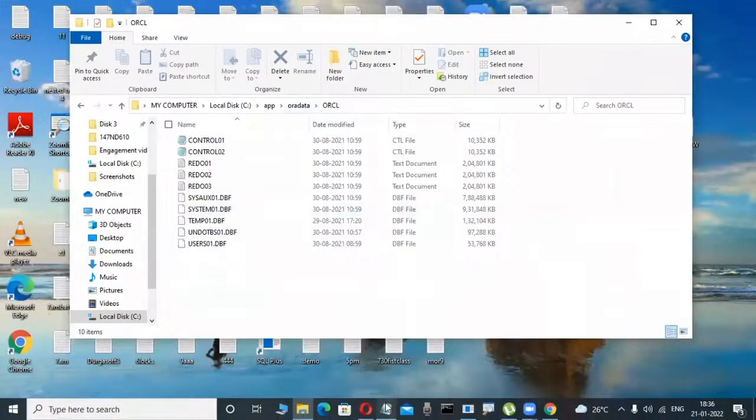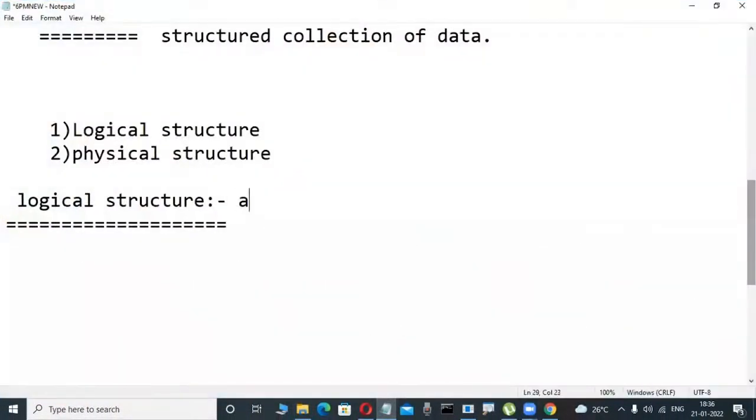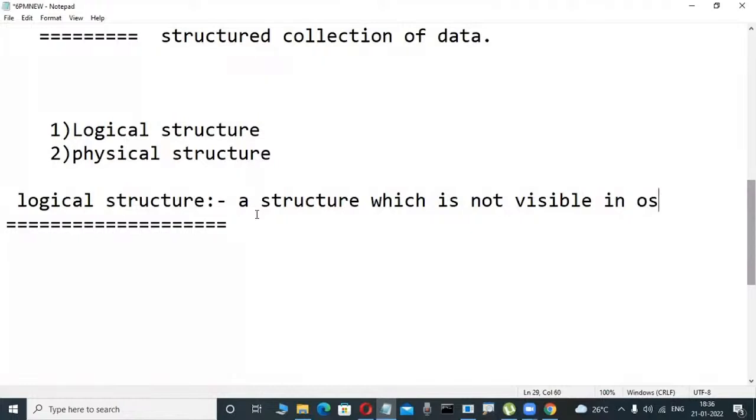That's why, what is a logical structure? Don't write it: a structure, a database structure, which is not visible in the operating system, in the OS, is called a logical structure of the database. That's why when you create a table, we are unable to view it in the C drive, D drive like that.